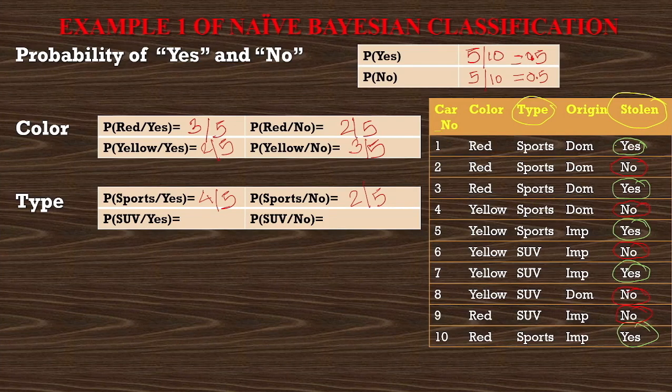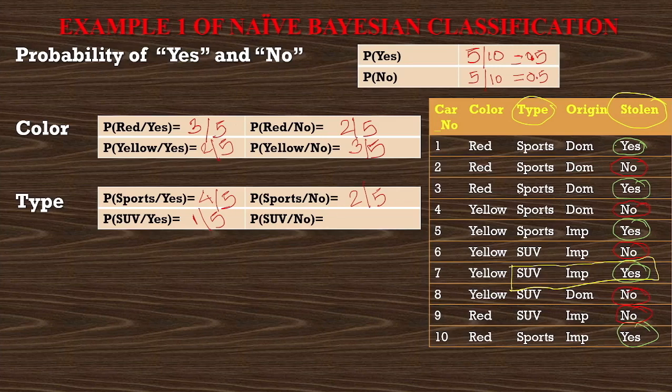So same way we have to calculate for SUV also, how many SUV cars are stolen and not stolen. So first we'll find out the SUV cars which are stolen. So we have one SUV car which is stolen. So type is SUV and inside the stolen it has yes as a value. So SUV car which is stolen, we have only one entry. So one SUV car is stolen. There are 5 yes entries in the stolen. Out of those 5 yes, only one entry has a SUV type.